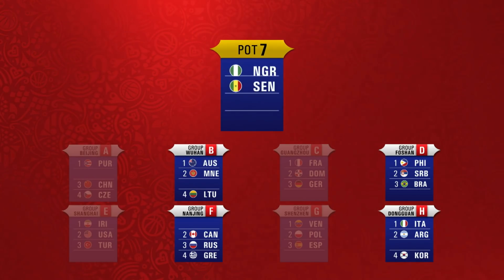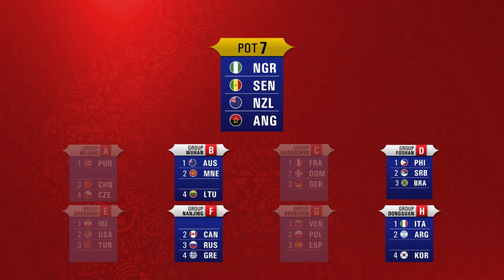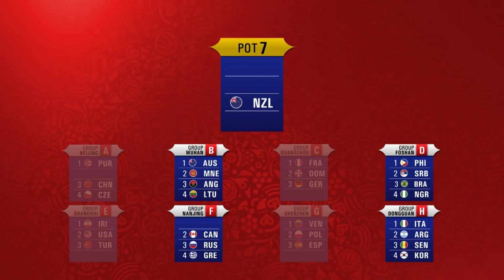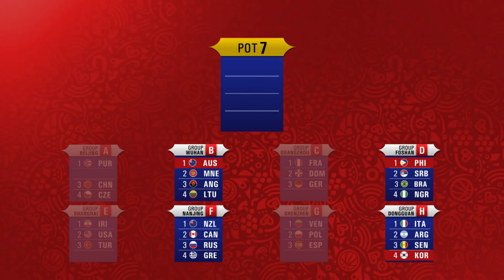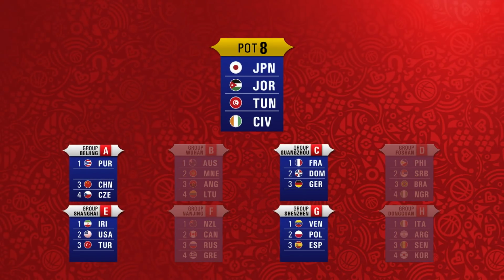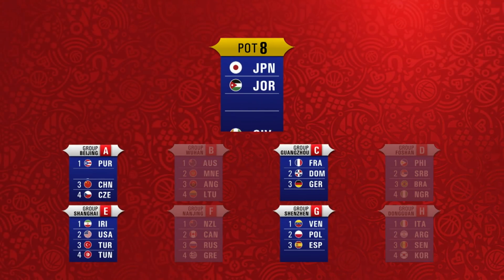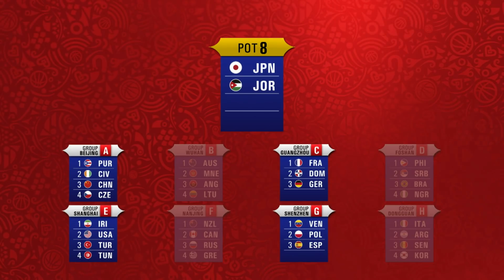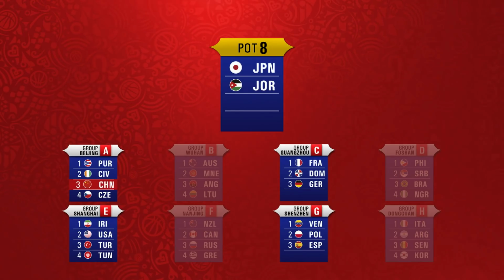Pot 7 also feeds Groups B, D, F and H. New Zealand can't be drawn in a group with other Asian teams. Pot 8 will conclude the draw, with the distribution of the last 4 teams into the remaining groups. In this pot, Japan and Jordan can't be drawn in the same group as China and Iran.